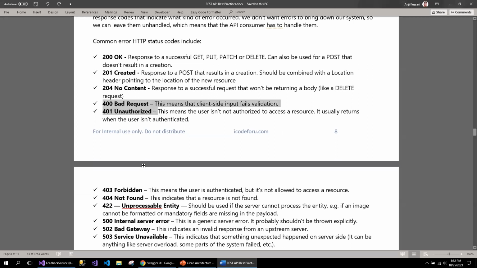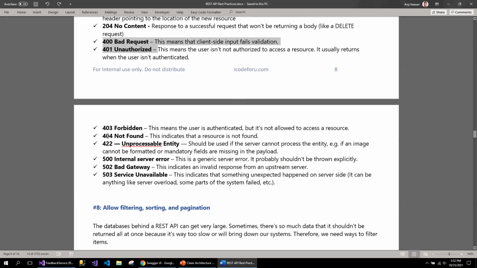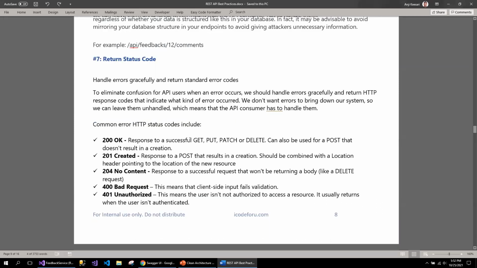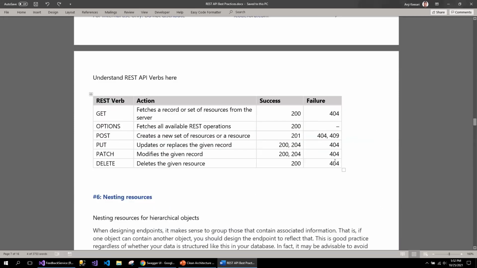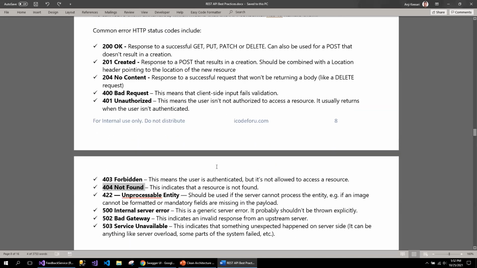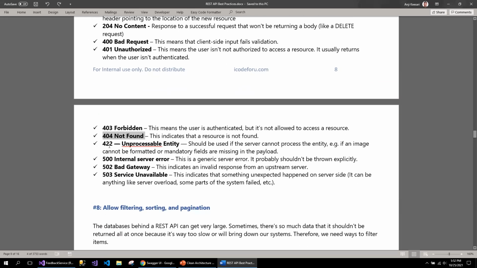Unauthorized and forbidden are related to security. 404 not found is used for a couple of endpoints here. Then 422 unprocessable entity should be used if the server cannot process the input coming from the client. And 500 can be decorated on all the endpoints to return the internal server error.